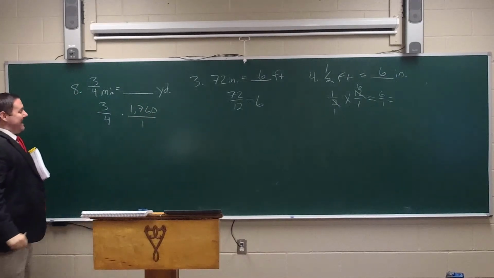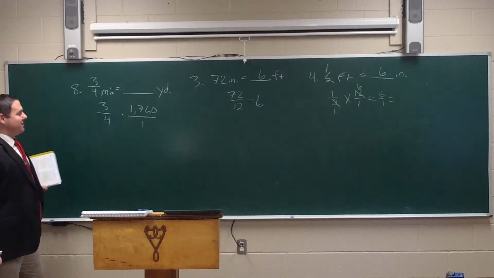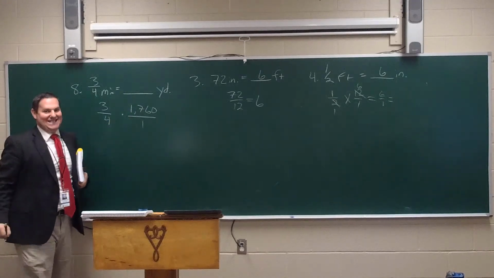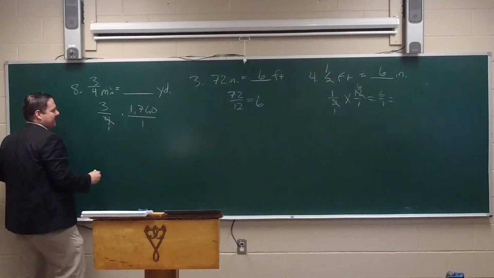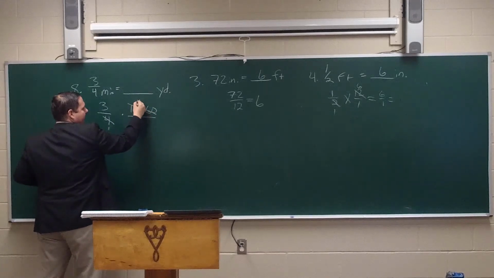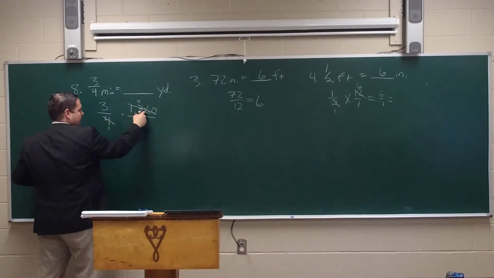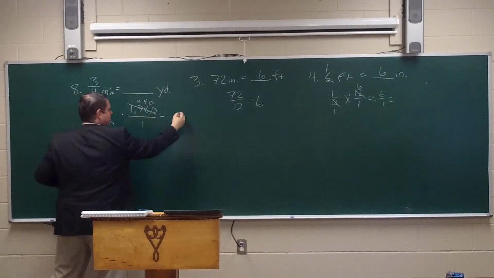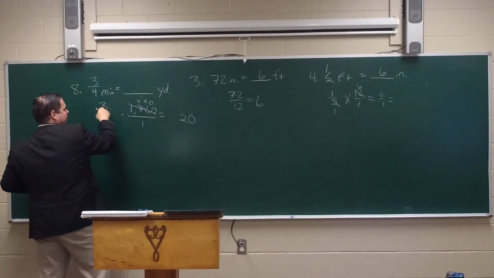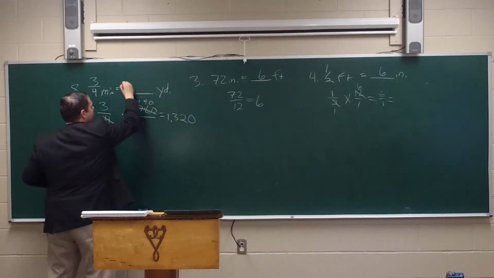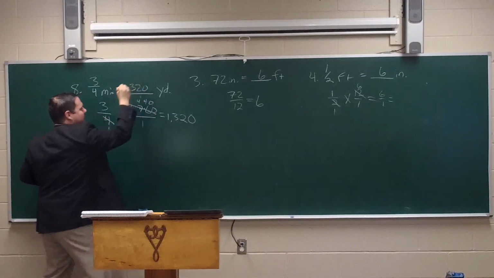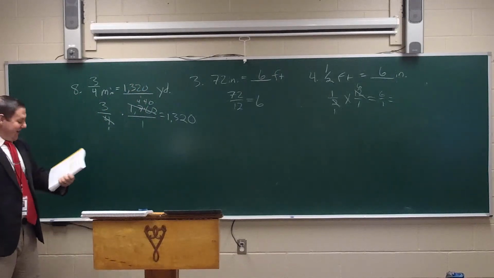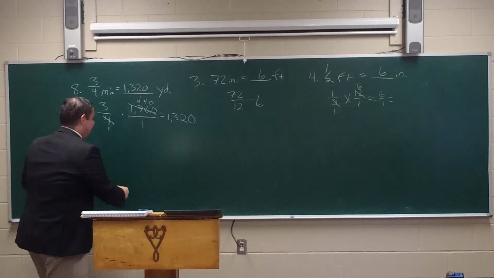1,760 over 1. Now I'm doing some short math in my head, and when I do that, I know that this cancels out very easily. So I'm going to cancel 4 into that. 4 goes into 17 4 times with 1 left over. 4 goes into 16 4 times, and 4 goes into 0 0 times. 0 times 3 is 0. 4 times 3 is 12. Carry a 1. 4 times 3 is 12, plus 1 is 13. You have 1,320 yards. I hope that's what you got as you were working that out on number 8.